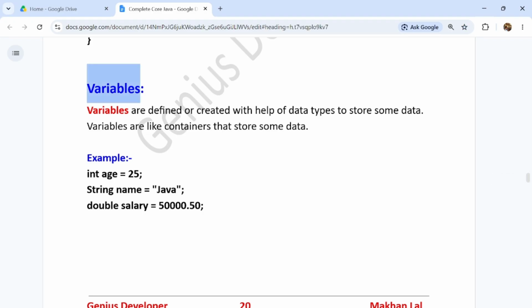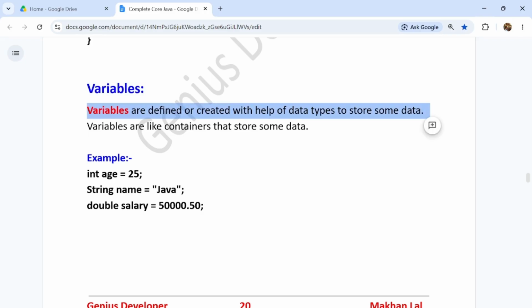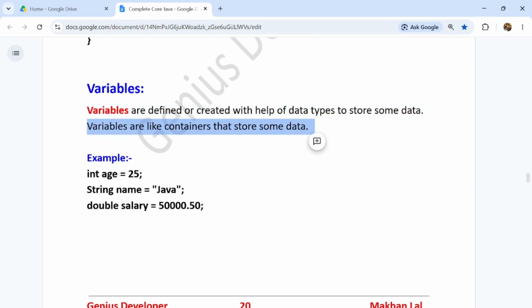Variables are defined or created with the help of data types to store some data, and variables are like containers that store some data, guys. So these are the examples of variables. This was the basic difference between identifier and variable, which is very important to know, guys.